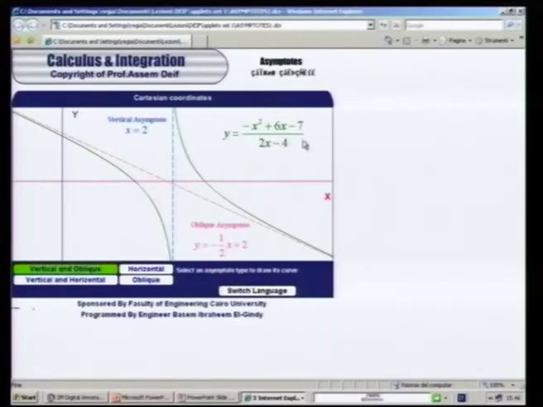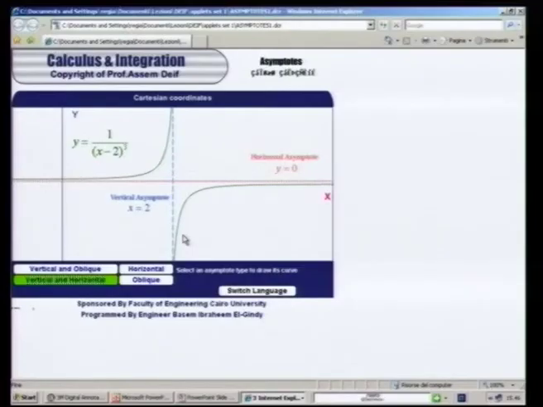Here, this is a nice example because it shows you have a vertical asymptote at x equal to 2. Why? Because 2x minus 4 equals 0. At this particular value of x, which is 2, when you substitute 2 in the numerator, it's not equal to 0. And therefore, this is a vertical asymptote. So you have a vertical asymptote when the denominator is equal to 0 at the point 2. And at the same time, you have an oblique asymptote.